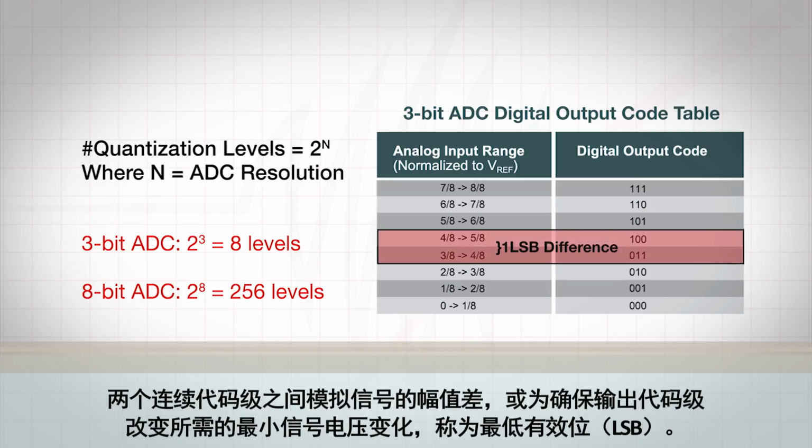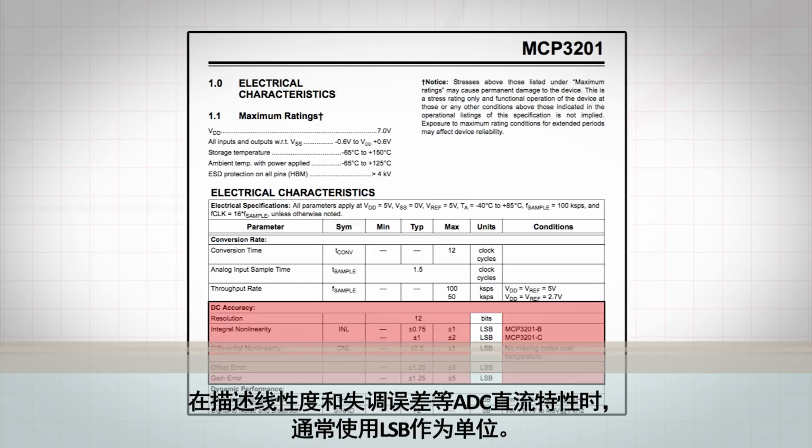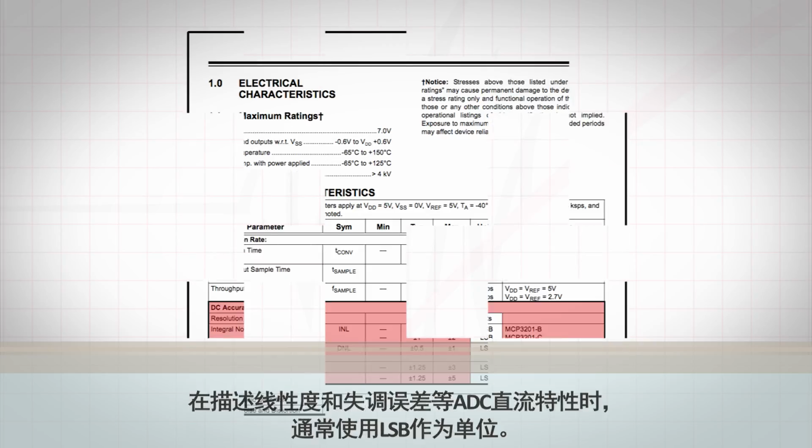The magnitude of the analog signal difference between two consecutive code levels, or the minimum change in signal voltage required to guarantee a change in the output code level, is known as the least significant bit, or LSB. LSB is often used as a unit when describing ADC DC characteristics such as linearity and offset error.